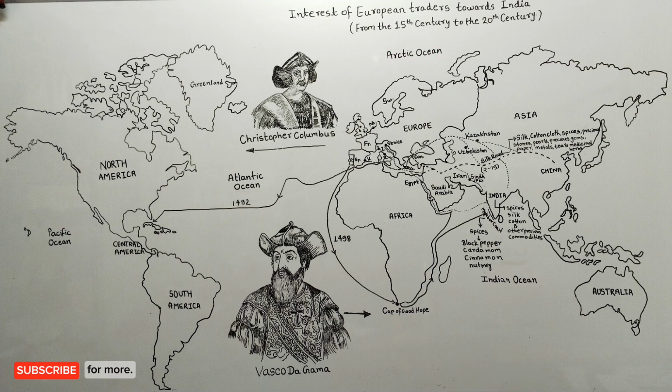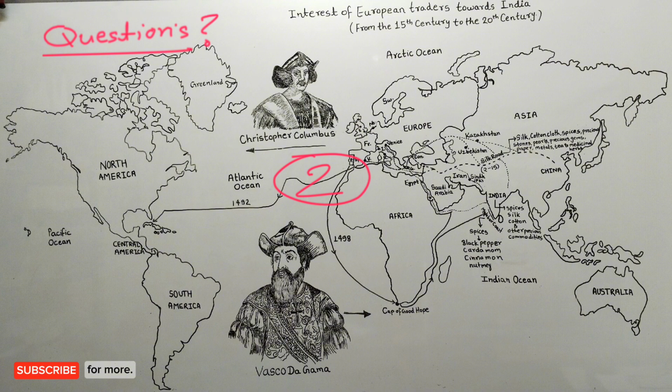Now let's talk about the questions whose answers we will get from this video. The first question is, why did European traders want to come to India? The second question is, earlier by which route did European traders come to India, China and Central Asia?